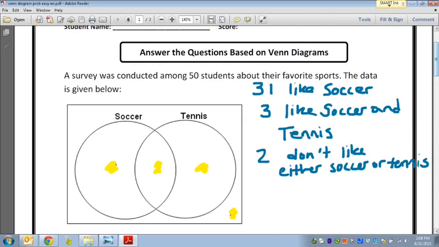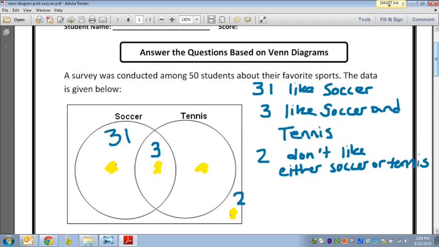So it says on the side, 31 like soccer. Okay, so normally I would say 31 for soccer. And 3 like soccer and tennis. Okay, so 3 there. And 2 don't like either soccer or tennis, so I'd write that data down here. Now, the one thing we don't know is how many people like tennis. Because we know how many people like soccer, and we know how many people like soccer and tennis, but we don't know how many people separately like tennis.